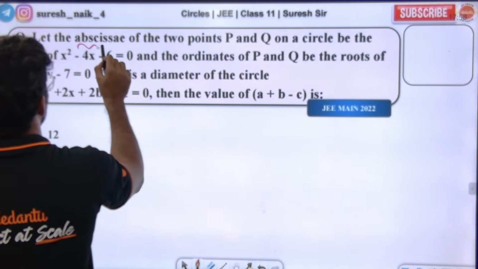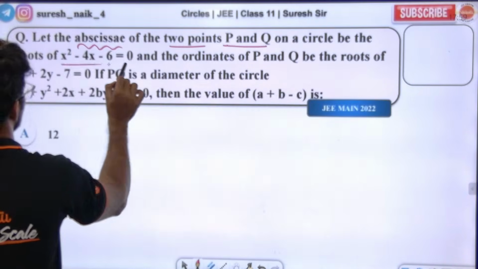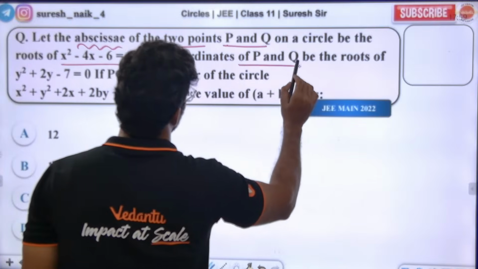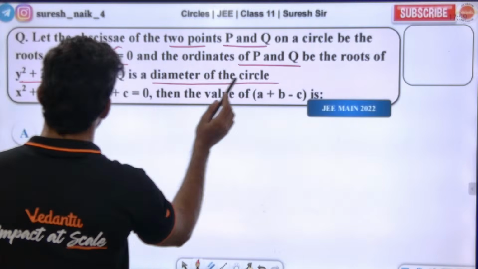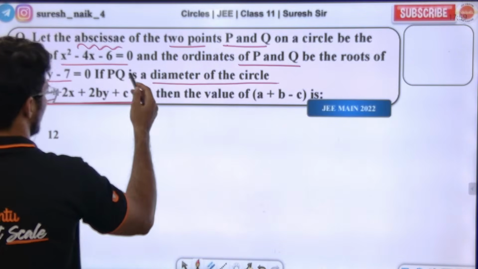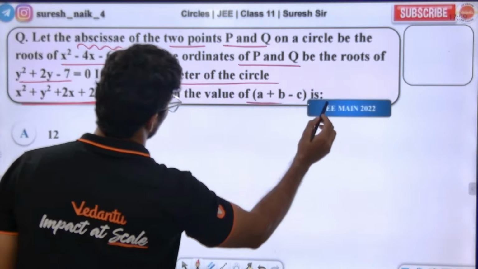If the abscissae of two points P and Q on a circle are the roots of this, and the ordinates of P and Q are the roots of this, and PQ is the diameter of the circle, then find the value of a plus b minus c.